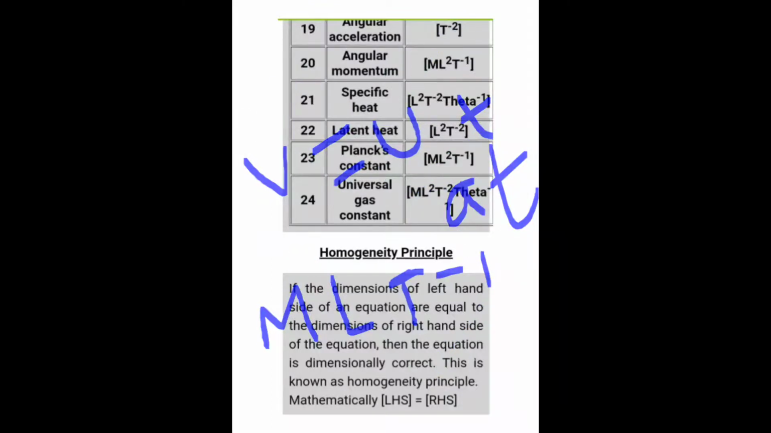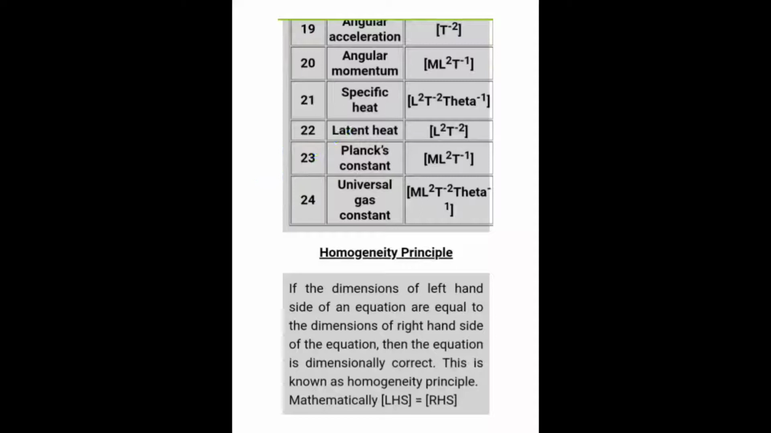So likewise we can check the correctness of any equation, whether it be s equals ut plus half at square, or v square minus u square equals 2as. For this we can use the homogeneity principle. Not only can we check the correctness of an equation, we can also determine the formula for an equation, or convert units from one system to another system by using this concept, the homogeneity principle.